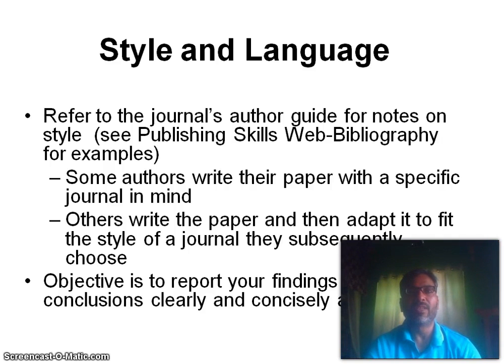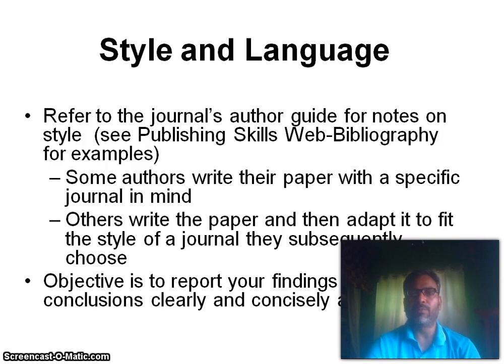Style and language. Refer to the journal's author guide for notes on style. See publishing skills, web bibliography. For example, some authors write their paper with a specific journal in mind. Others write the paper and then adapt it to fit the style of the journal they subsequently choose.